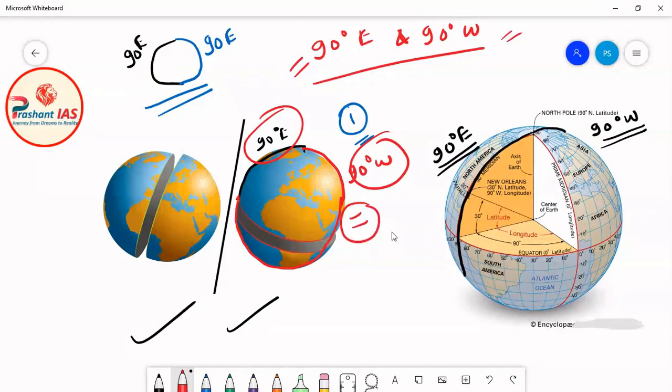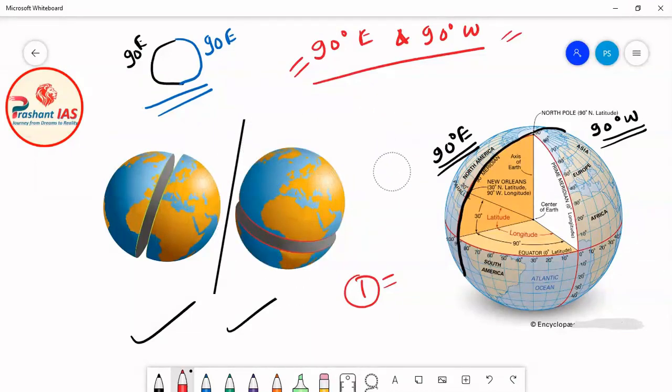Okay, it is very similar to the size of the equator, and you can clearly see that its circumference is the largest circumference. So the first condition, that its circumference must be the largest possible circumference, is satisfied. Why? Because we can clearly see through the diagram that the size of the circle which is made after joining the 90 degree east and 90 degree west meridians is very similar to the size of the equator, meaning its size is the largest. Okay, now what is the second condition?